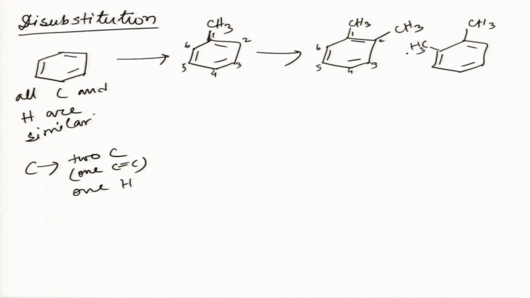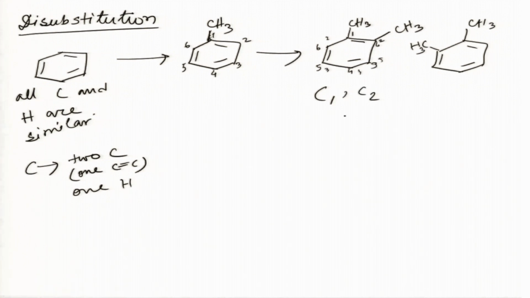Okay. So, we can also write the numbers in the opposite way, that is 1, 2, 3, 4, 5, 6 like this, right. So, the second methyl group can be at 2 position, that is the substitutions are at C1,